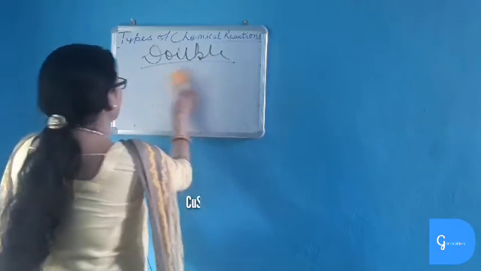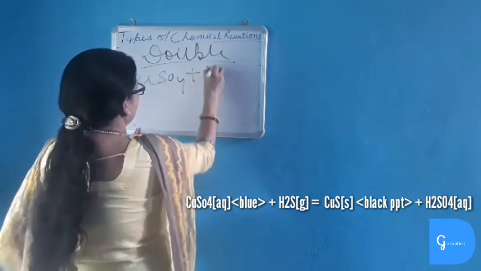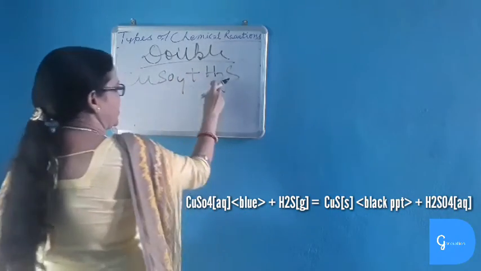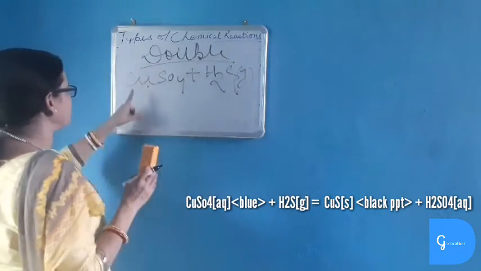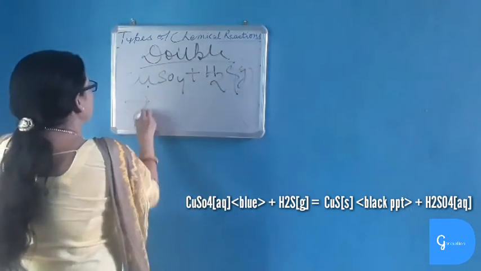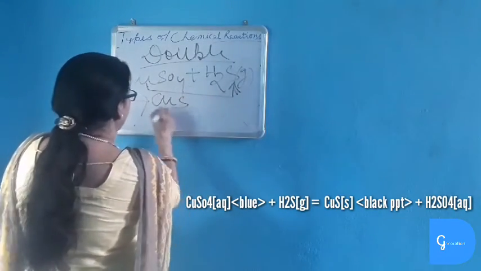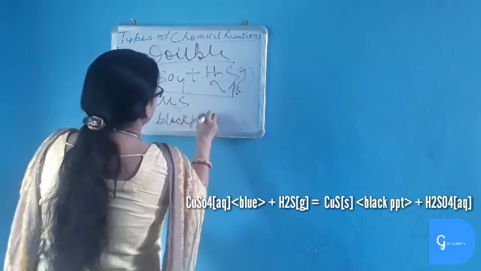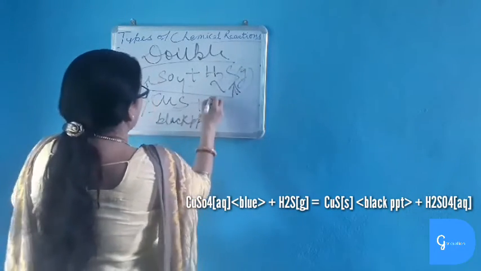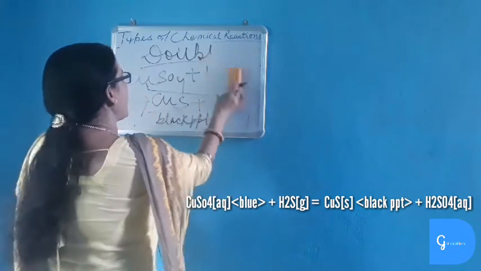Another example, when copper sulfate is passed through H2S. When hydrogen sulfide gas is passed through copper sulfate solution, which is blue in color, now what happens? Copper will react with sulfide and form CuS, copper sulfide, which is a black precipitate, and hydrosulfuric acid is formed. All these are taking place in aqueous solution.